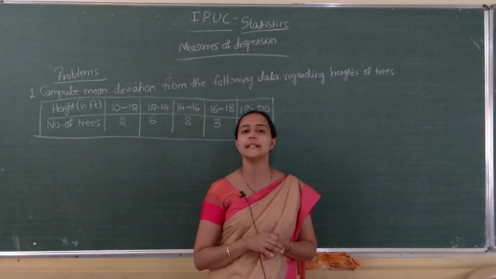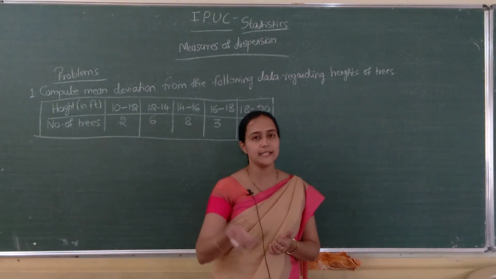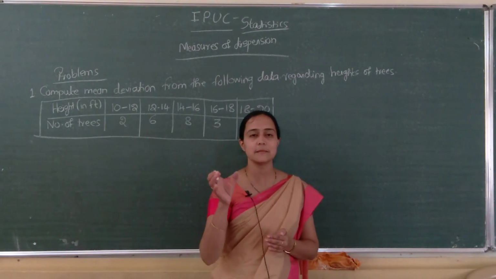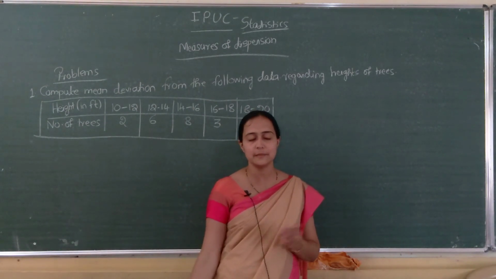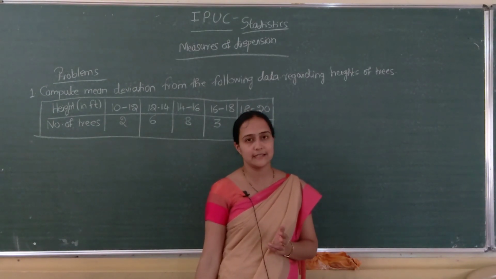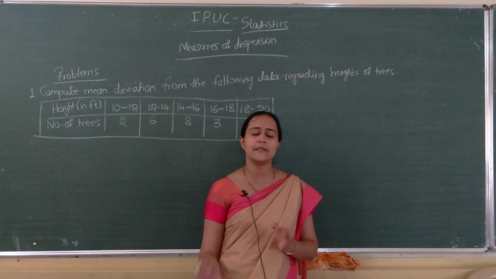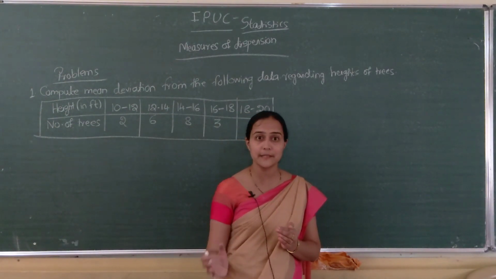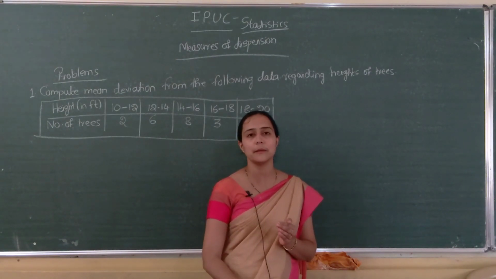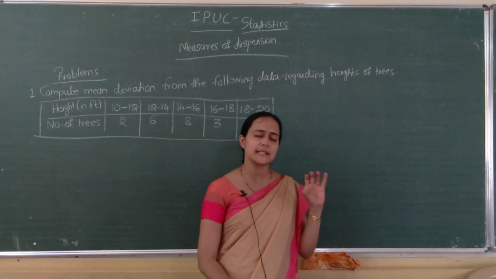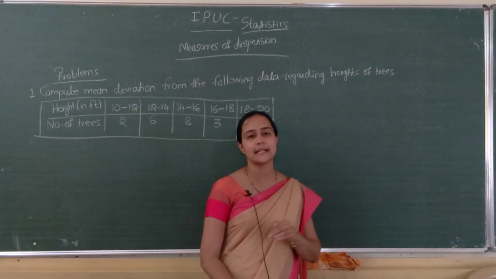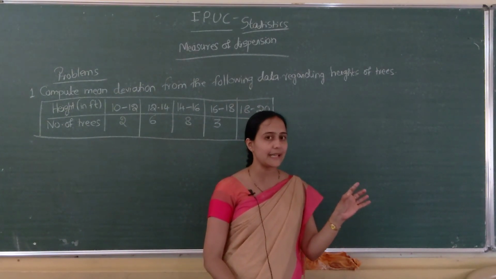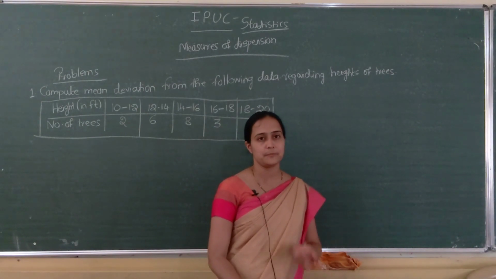First we have to find LCF to find the median. After that, mean deviation from median is sigma f into mod x minus M divided by capital N, isn't it? Whenever frequency comes, small n is replaced by capital N. One more thing you have to remember: if frequency is there, it will come in both numerator and denominator. In the numerator we are multiplying that absolute deviation into f.